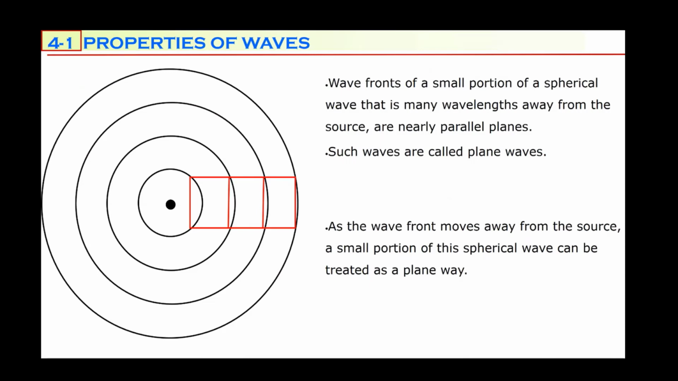Wavefronts of a small portion of a spherical wave that is many wavelengths away from the source are nearly parallel planes. Such waves are called plane waves. What does it mean? Now I will try to explain. In here, there are so many wavefronts, so many compression points. This one was sent early, this one was sent later, and after that one, and after that one. So many compressions are sent one after another.